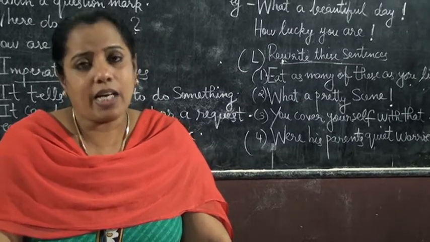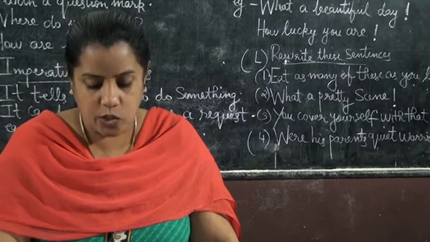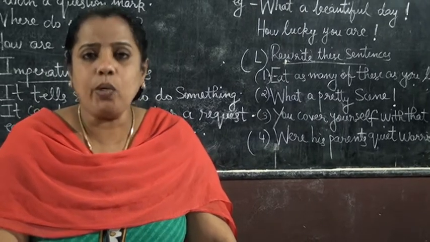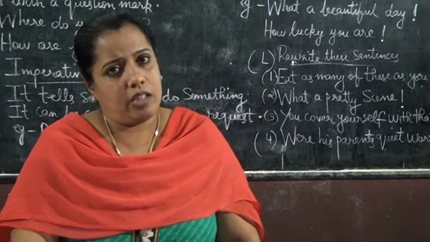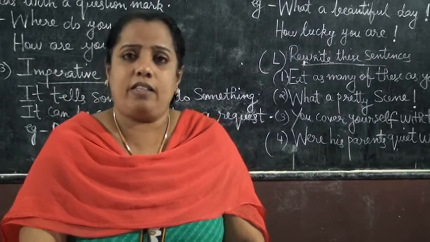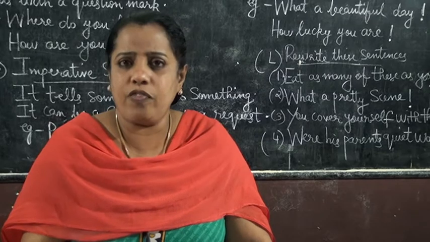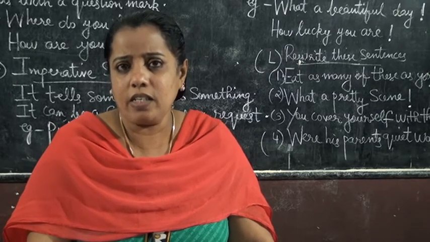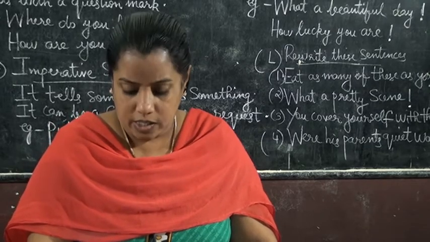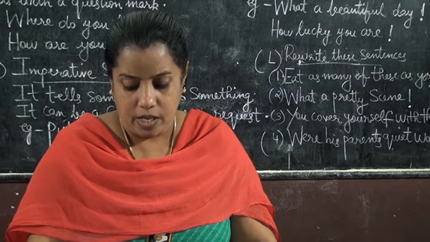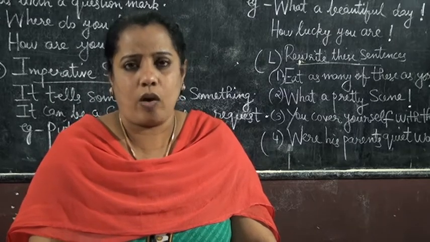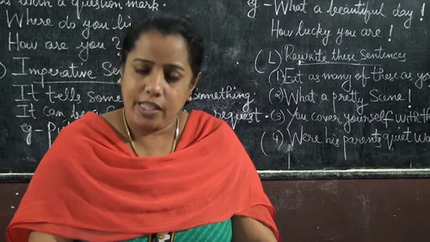Next class I will correct the answers. First one is, did you like this story? So at once you can understand what this sentence is. It might be statement or questions or imperative or exclamations.